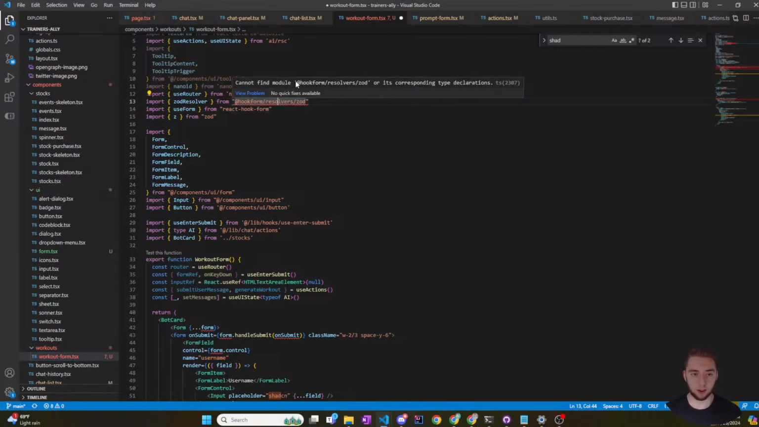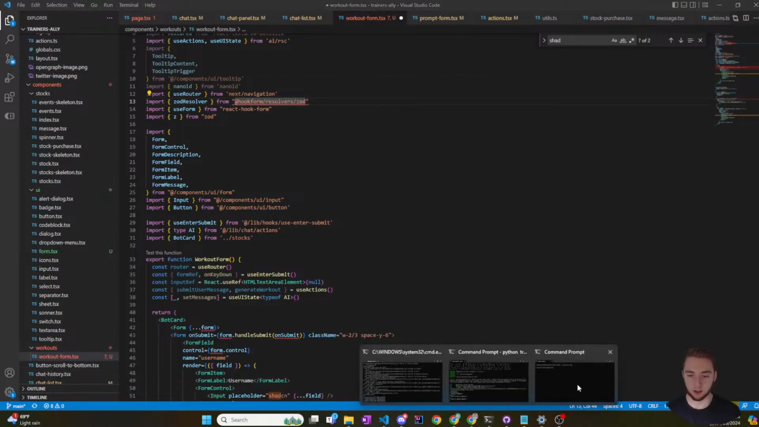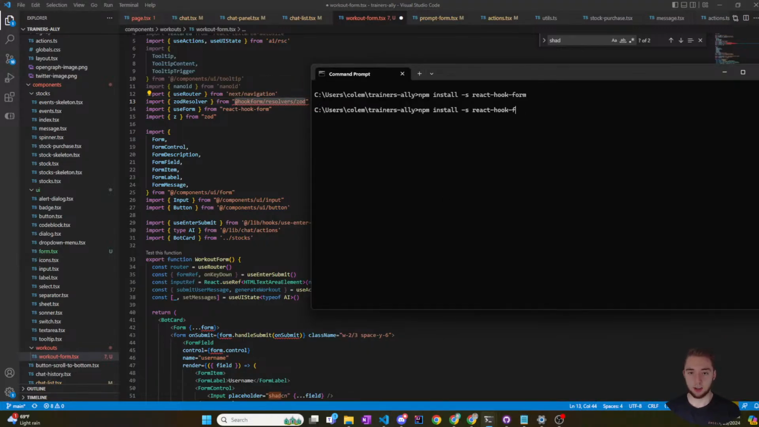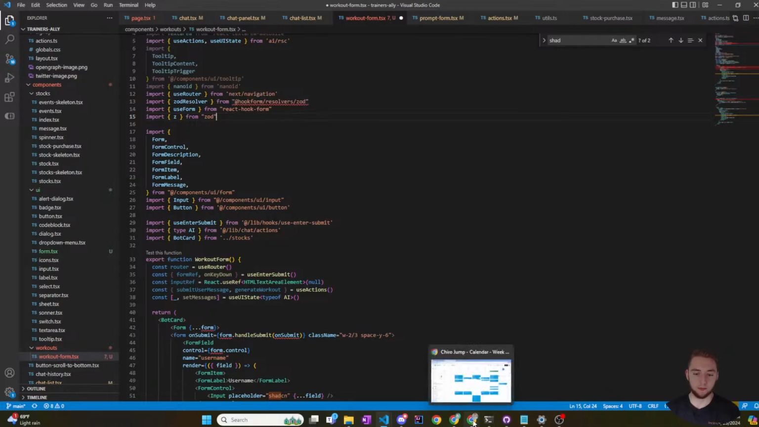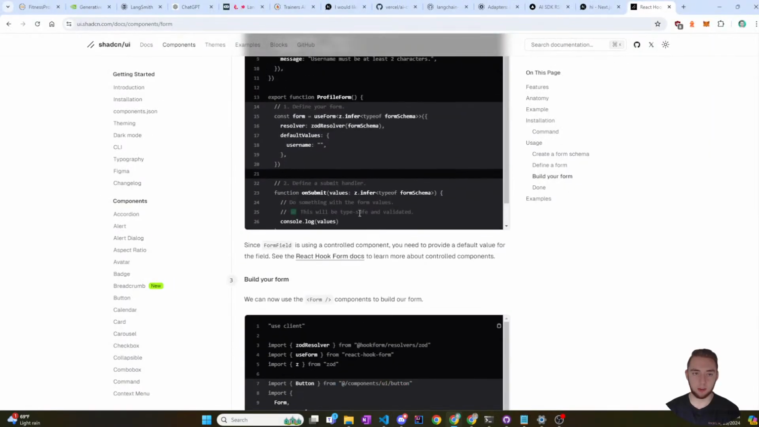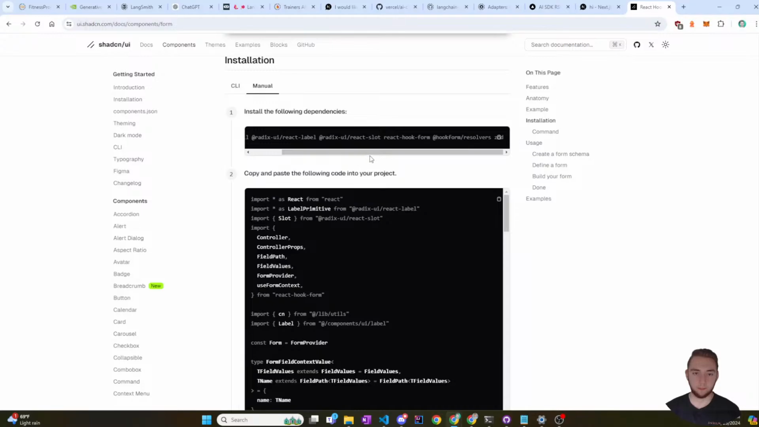Hook form resolver. I'm going to try an npm install with this directly and see if that works. I don't know if it's actually called that. It worked immediately. Does the documentation give me the dependencies? Yes, it does. Okay. All right.